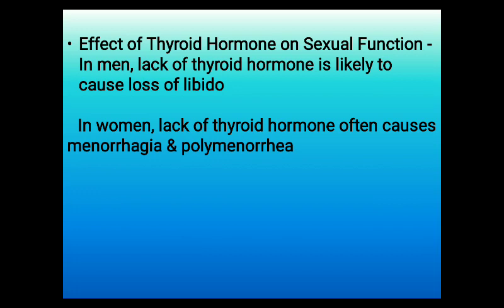Thyroid hormone also affect sexual function. In men, lack of thyroid hormone causes loss of libido. Libido means sexual desire. Lack of thyroid hormone in men causes loss of sexual desire. In women, lack of thyroid hormone causes menorrhagia. Menorrhagia means heavy menstrual cycle, and polymenorrhea. Polymenorrhea means frequent menstrual cycle.